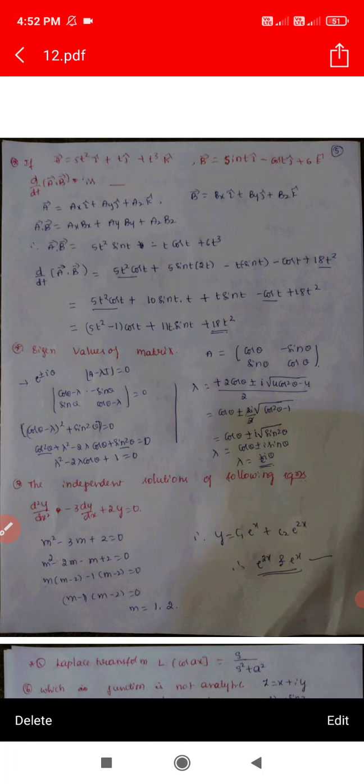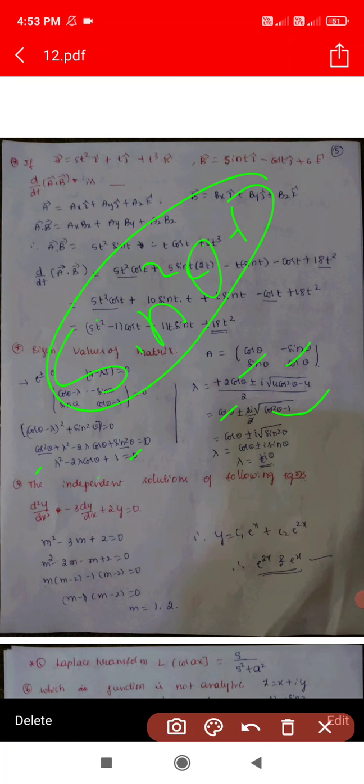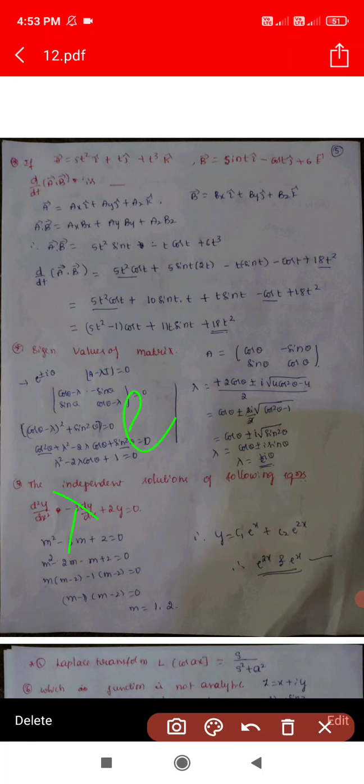So lambda is equal to e power i theta. E power i theta means cos theta plus i sin theta. E power minus i theta means cos theta minus i sin theta. So lambda is equal to e power plus i theta and e power minus i theta. These are the eigenvalues for the given matrix.